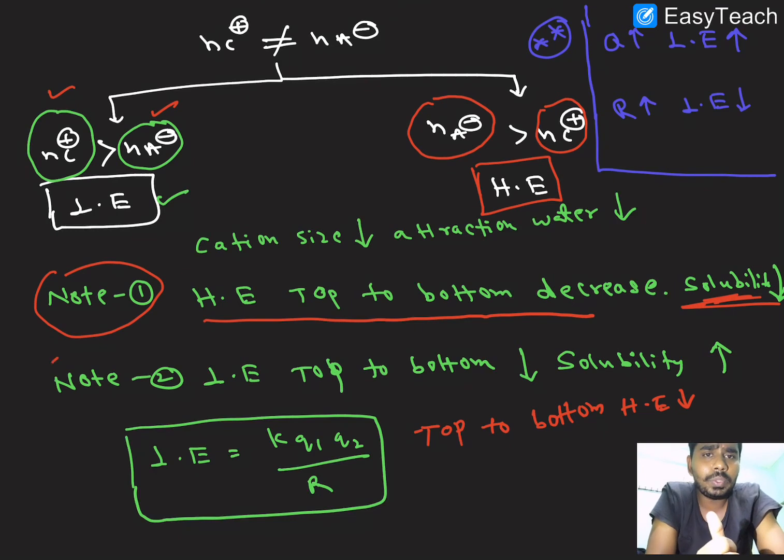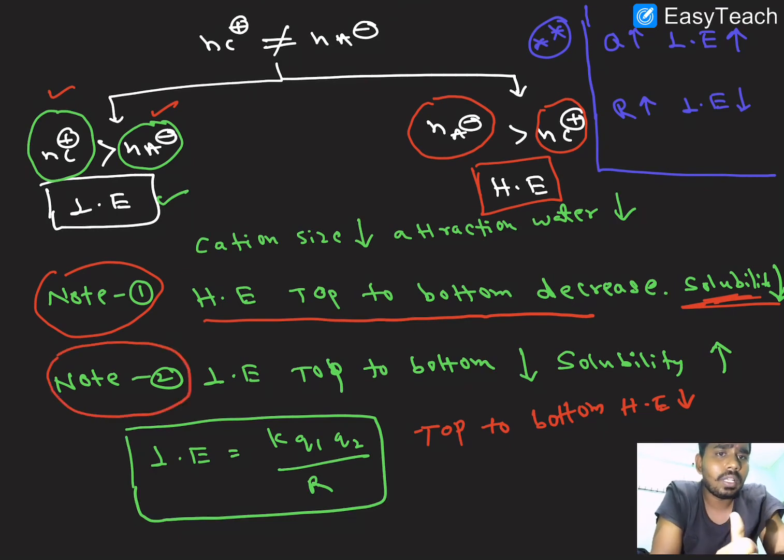Next, note point 2, which depends on the lattice energy. The solubility mainly depends on the hydration energy and the lattice energy. So these two things we have to predict, right? What is the lattice energy? Lattice energy is directly proportional to charge and inversely proportional to radius. We know that from top to bottom in the periodic table, the radius increases.